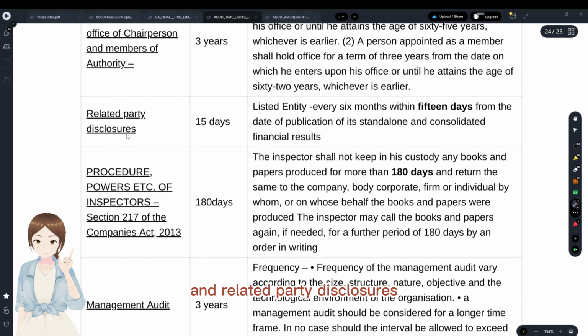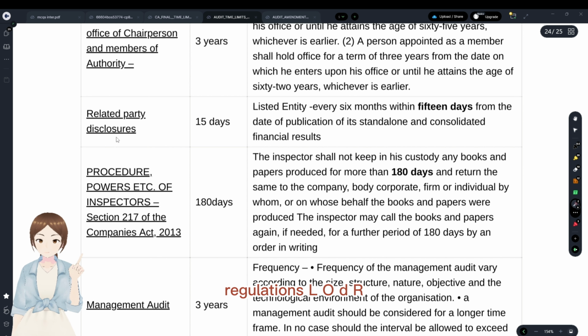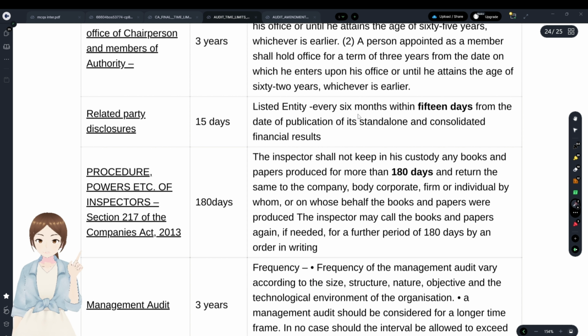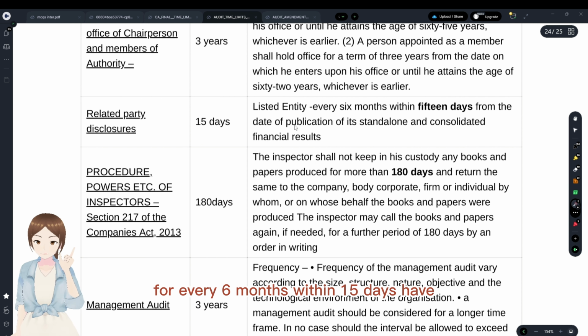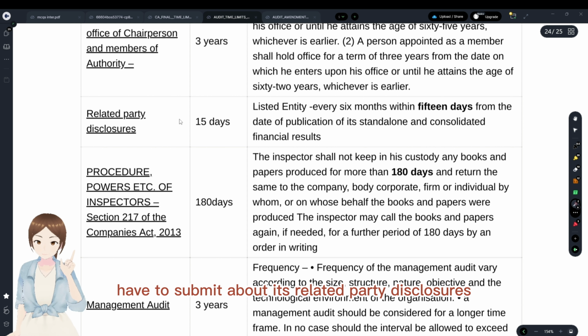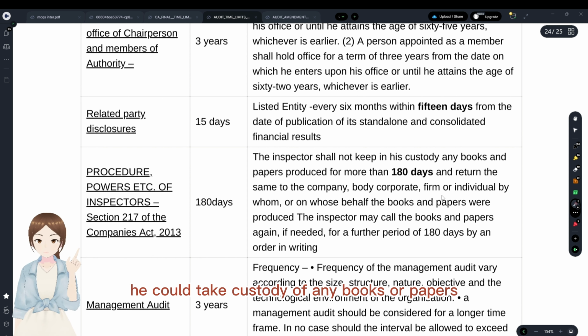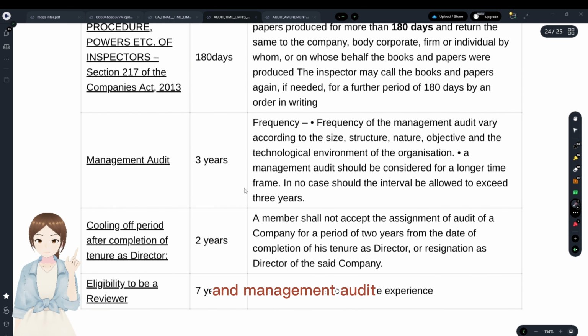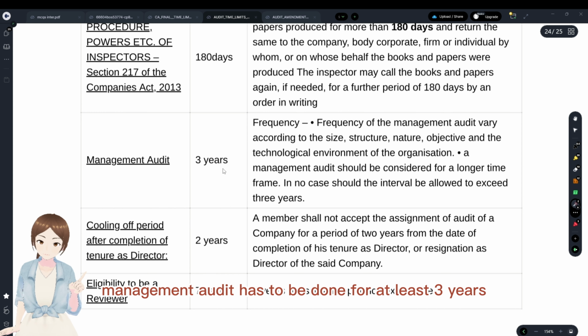And related party disclosures, this is LODR regulations. Every listed entity, for every 6 months, within 15 days from the date of publication of its financial statement, has to submit its related party disclosures. And the powers of the inspector were, he could take custody of any books or papers for not more than 180 days. If needed, he could call for books for a further period of 180 days, that is 180 plus 180 days. And management audit has to be done for at least 3 years.